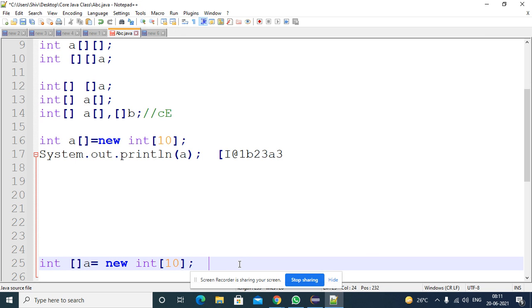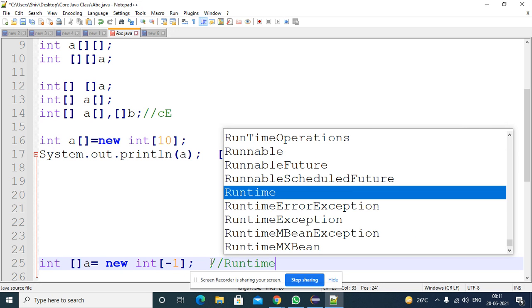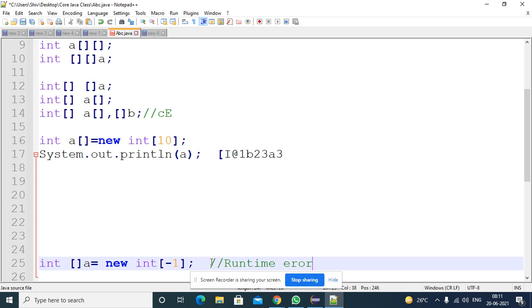Specify with some size, right? So we learned this one. Whenever you are constructing the array, you can construct the array with zero size also, no problem. You can construct the array with a negative number also, no problem. But whenever you try to execute this, you will get a runtime error, right?